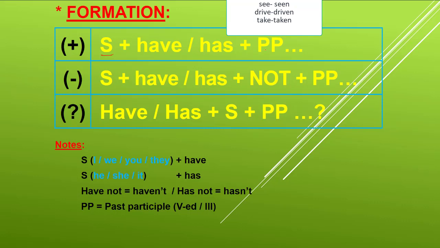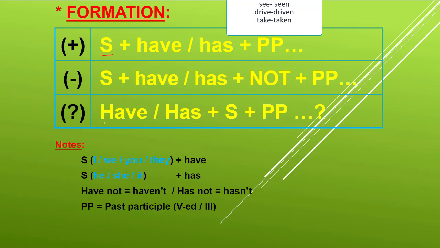So past participle like do, did, done; see, saw, seen; or take, took, taken; drive, drove, driven. Something like that. So negative form: subject I, you, we, they, he, she, it, plus have or has, plus not, and plus past participle. And next one is have or has.